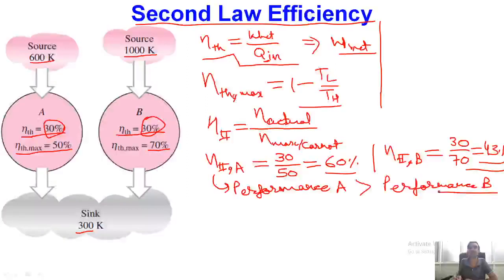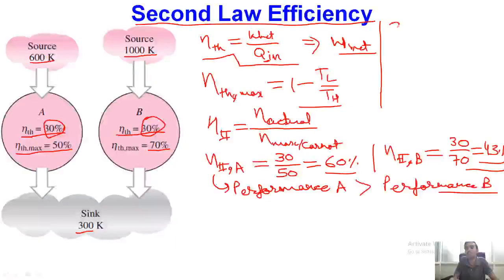Let me give you one practical example. For example, if you go to the market and you want to purchase a refrigerator, or an air conditioner for your home application, you will generally find refrigeration capacity given in tons of refrigeration.